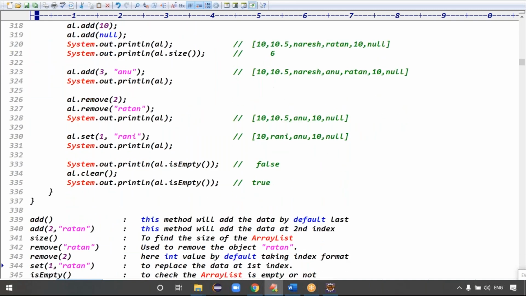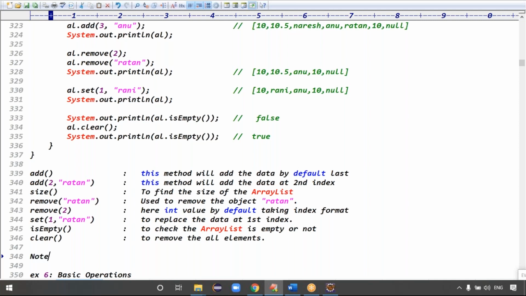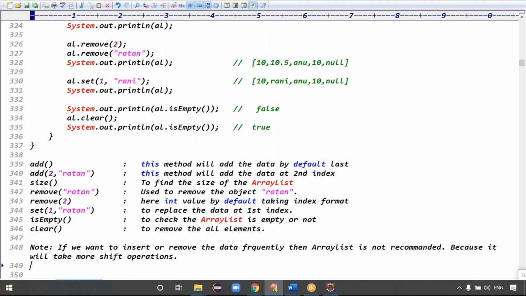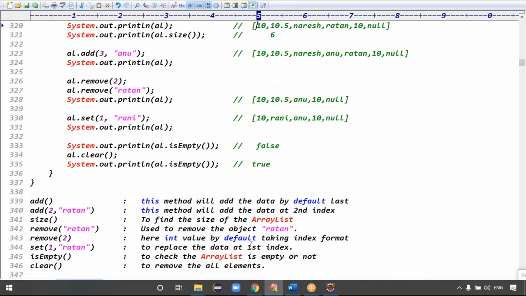We understood that if you want to insert or remove data frequently, then ArrayList is not a recommended choice, because it will take more and more shift operations. Exactly. If you want to insert and remove the data frequently, ArrayList is not recommended because it will take more and more shift operations.